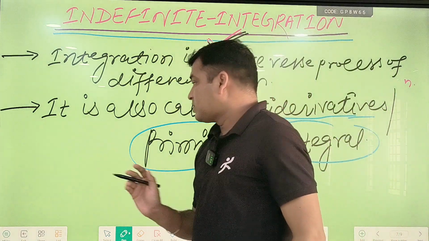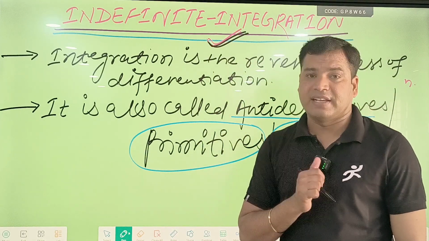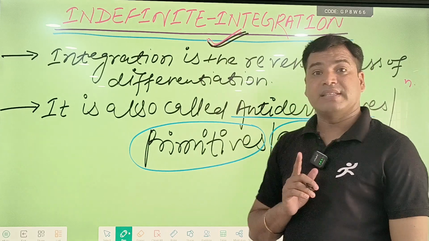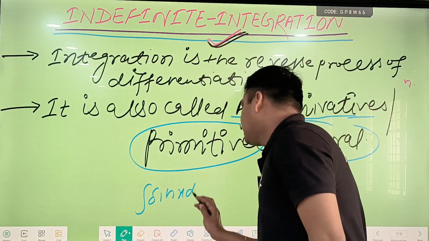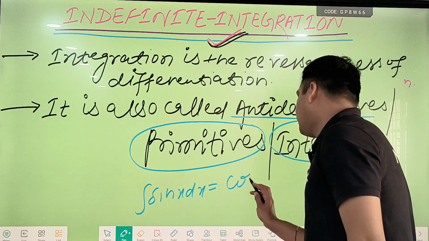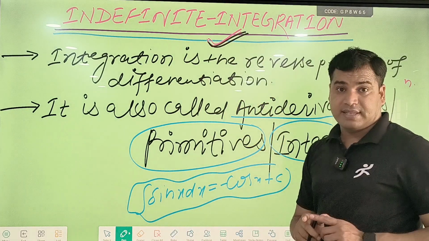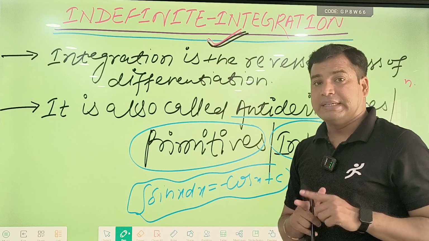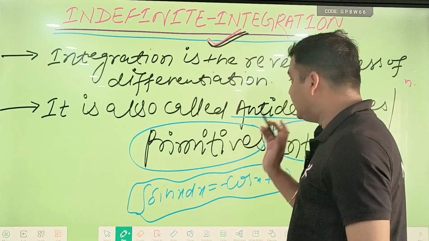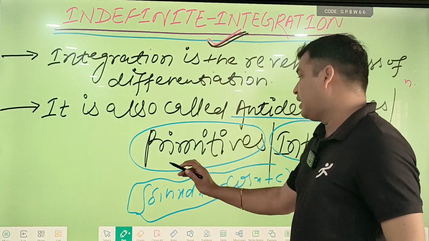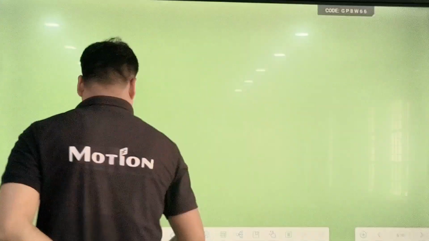Suppose they are asking the primitive of sin x, so we can say that means the integration of sin x. The integration of sin x is minus cos x plus c. So you need to remember this: if they are asking about the primitive of sin x, they are asking about the integral of sin x. So integration, or antiderivative, or primitive. Okay, so I am going to explain the next point.